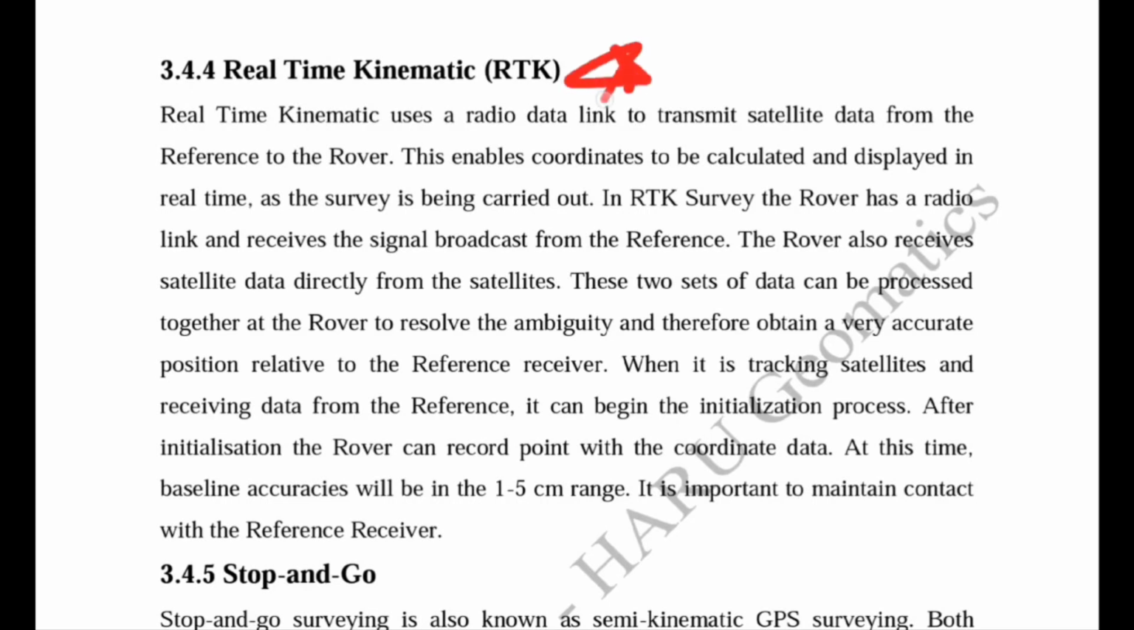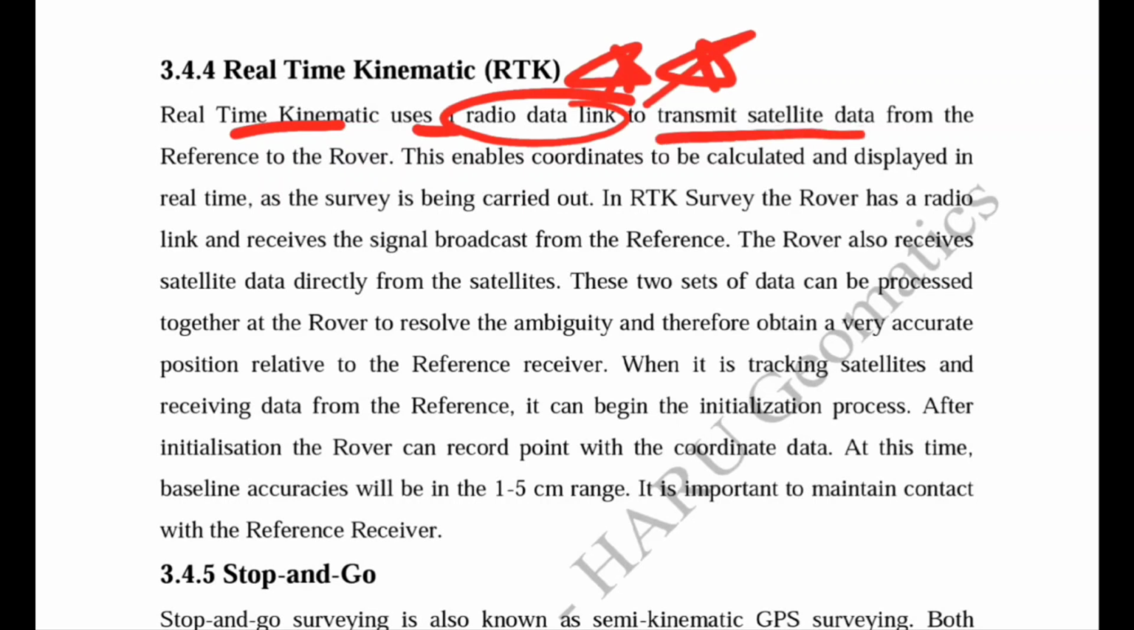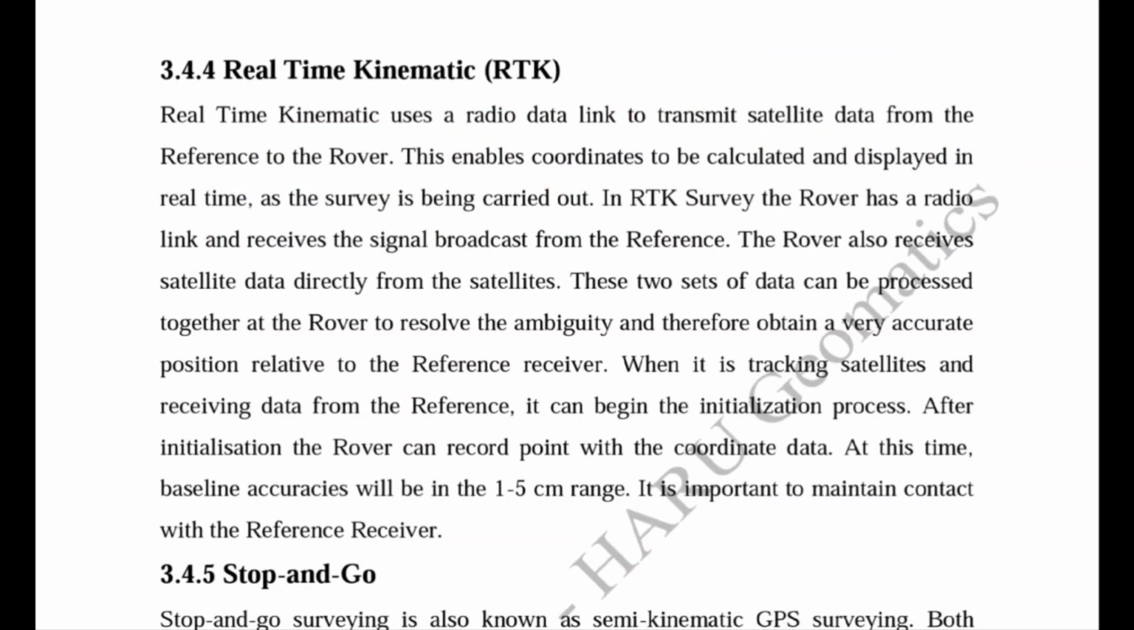So this technique is most important because real-time kinematic uses a radio data link to transmit satellite data from the reference to the receiver, which enables coordinates to be calculated and displayed in real time as the survey is being carried out. It means we do not require post processing of the collected data. In RTK, the real-time accurate data we can easily calculate and display. In this technique, the rover receiver receives the radio link and receives the signal broadcast from the reference receiver.